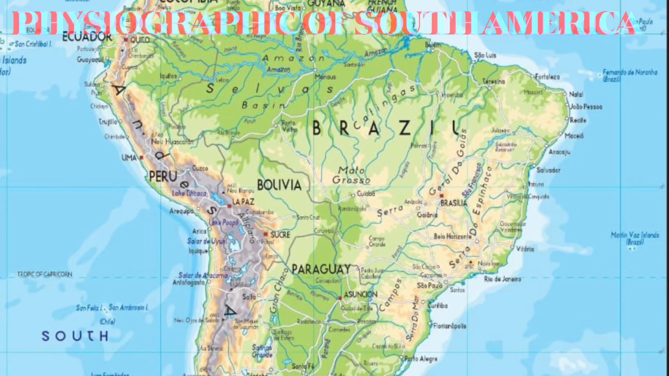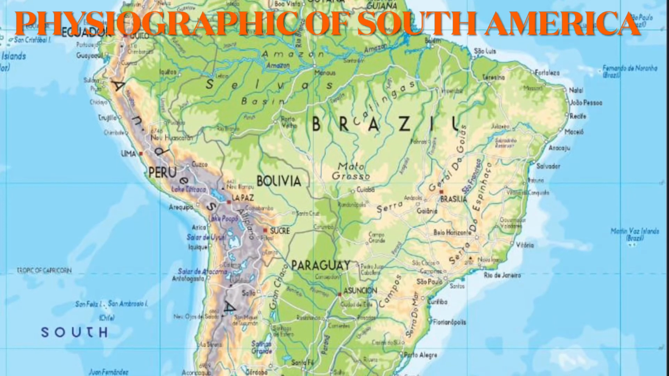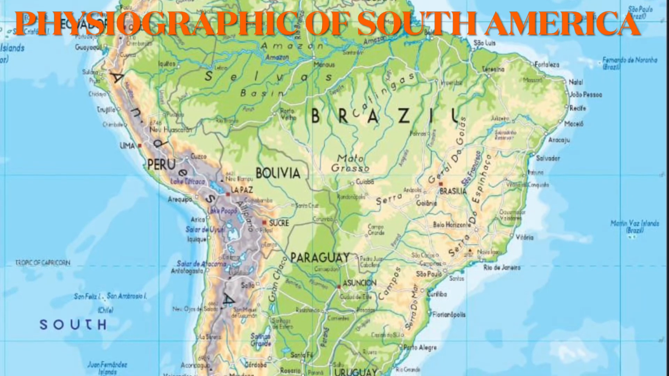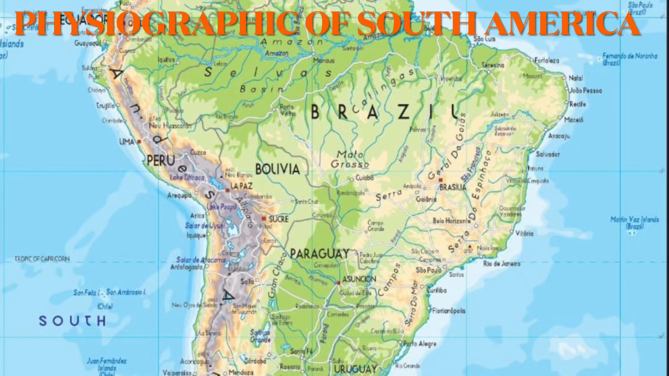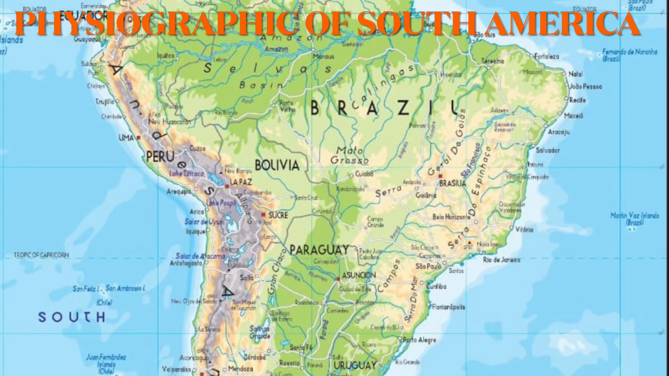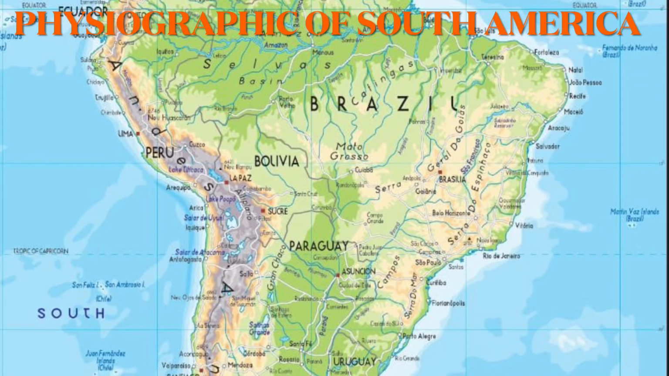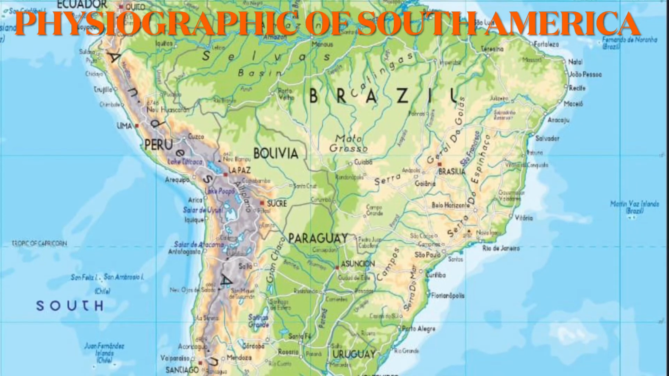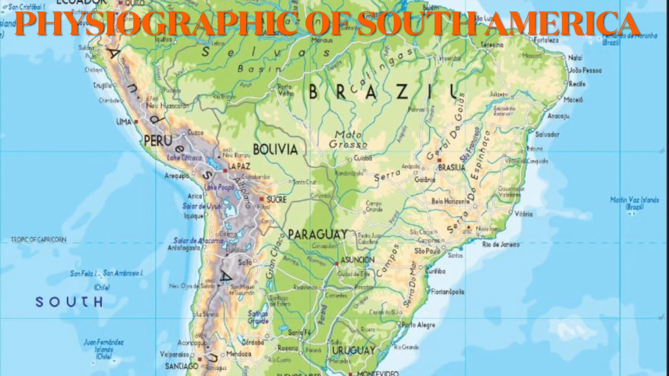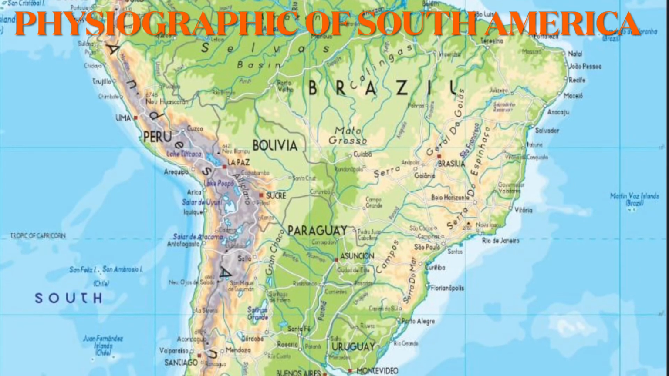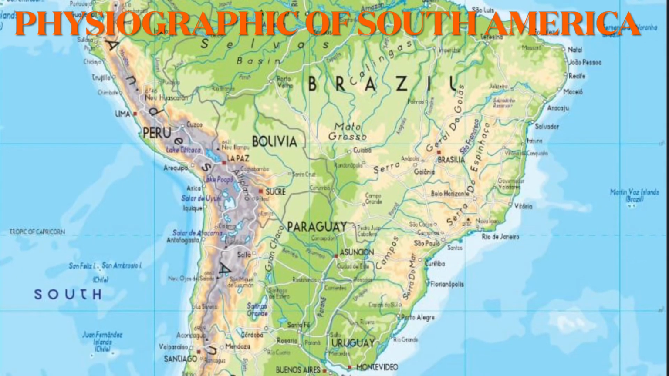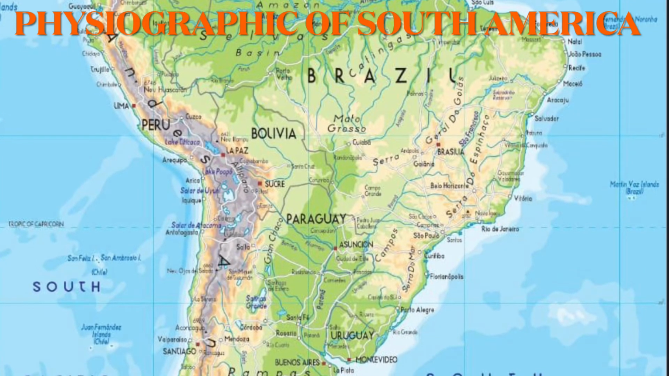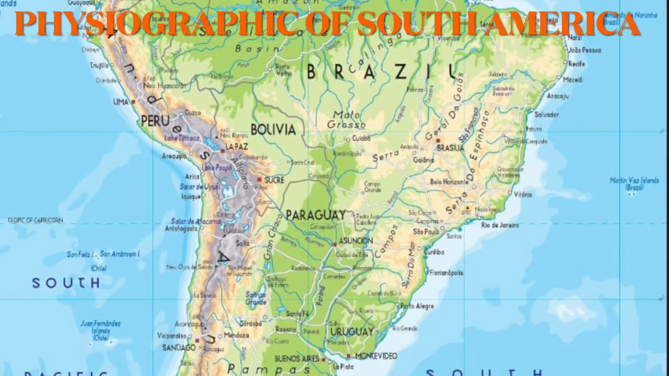The second physiographic division of South America is the river basin or central plains. Now we'll see about it. Half of the continent is covered by plains. Three great rivers drain into the Atlantic Ocean. The biggest of them is the Amazon. Everyone has heard about the Amazon. The Amazon plains are located in South America.